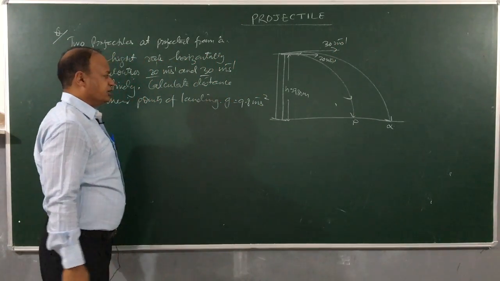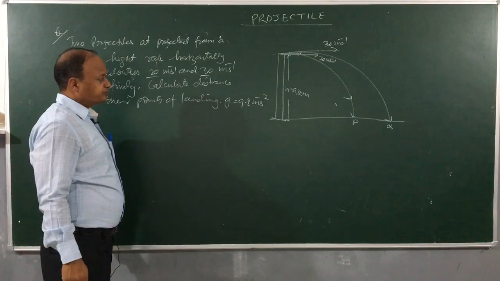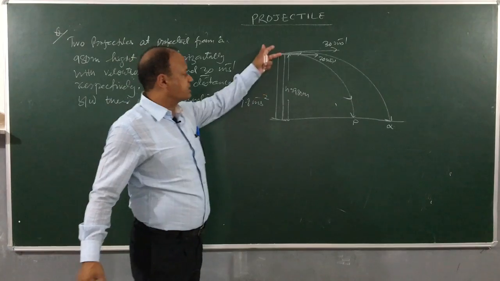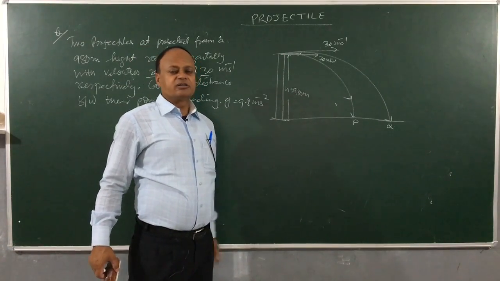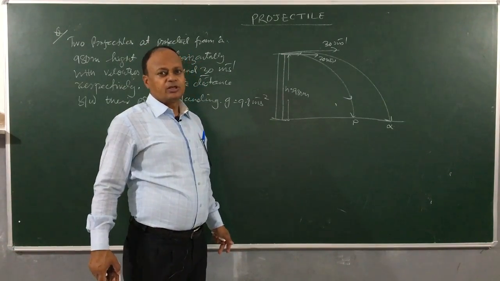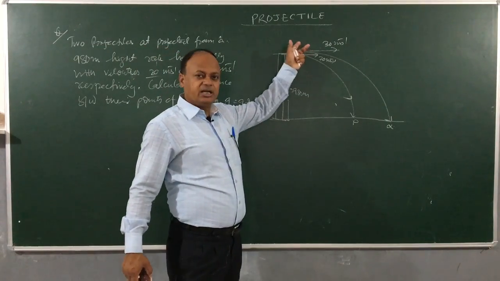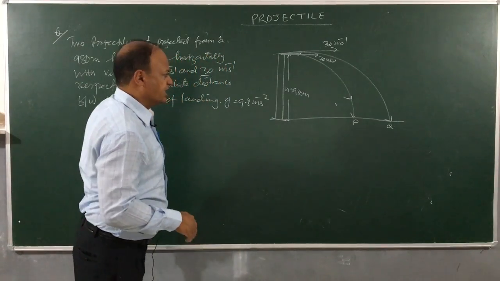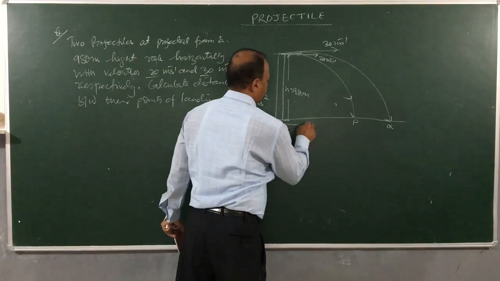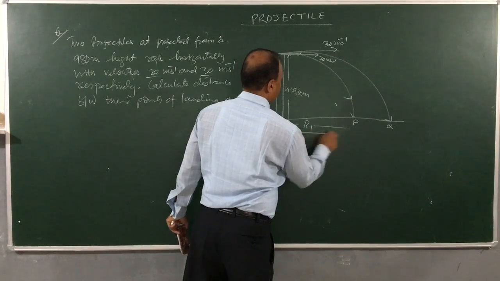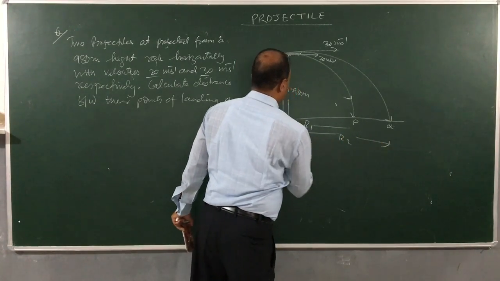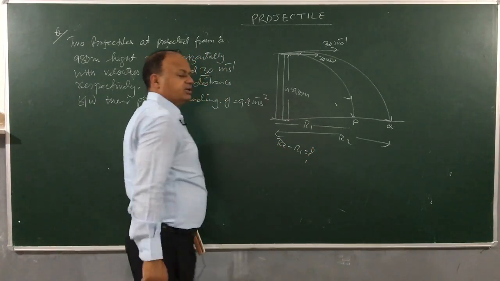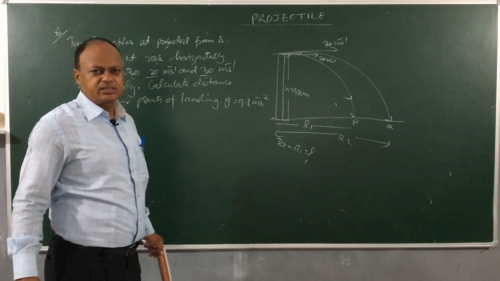So we can use the unified equation of motion for a projectile. In both cases the horizontal velocity is 20 and 30, and the initial vertical velocity is 0. This range will be r1 suppose, and this range will be r2. So actually we need to calculate r2 minus r1.